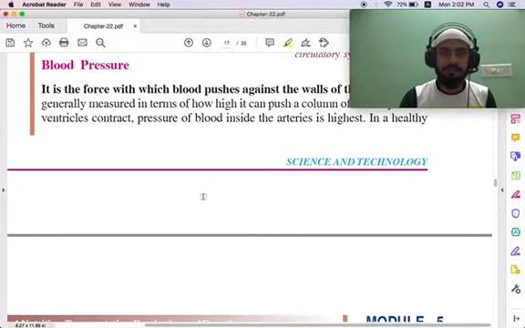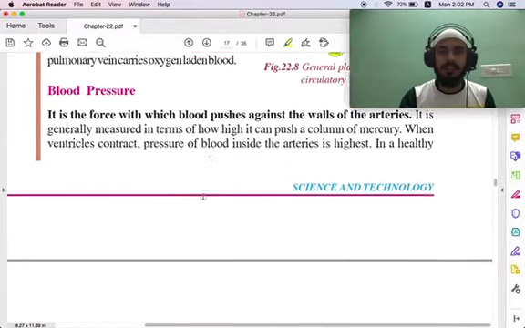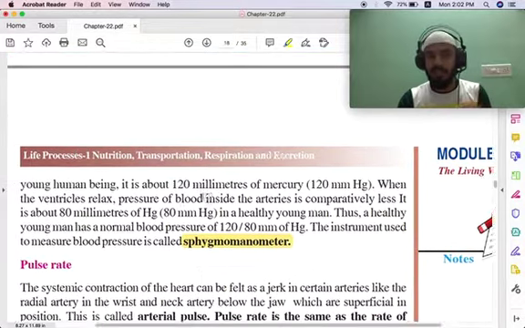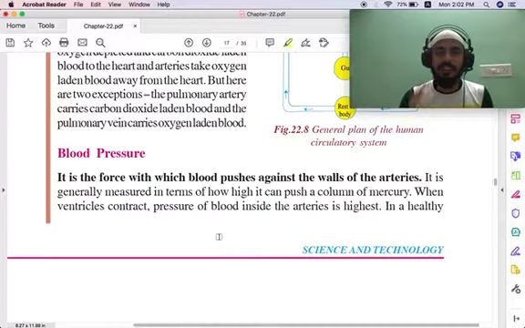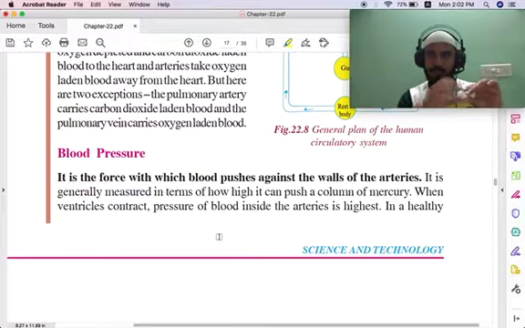So the blood pressure is calculated. When the ventricles contract, the ventricles present in the heart, the pressure of the blood inside the arteries is highest.